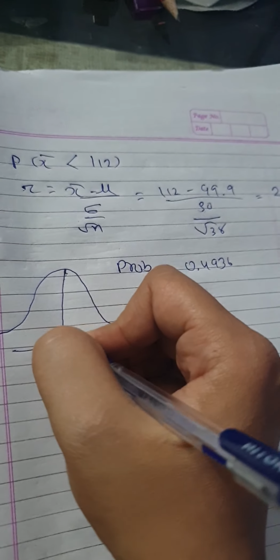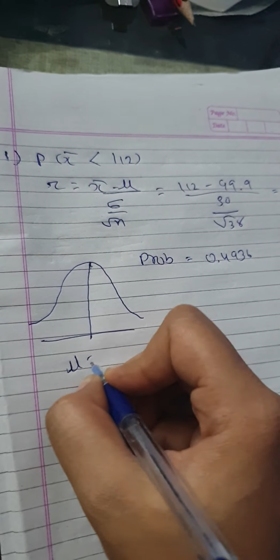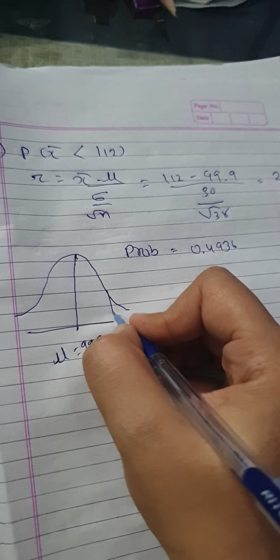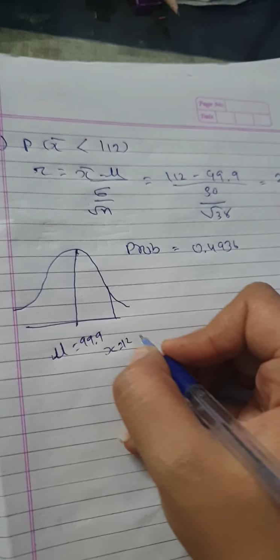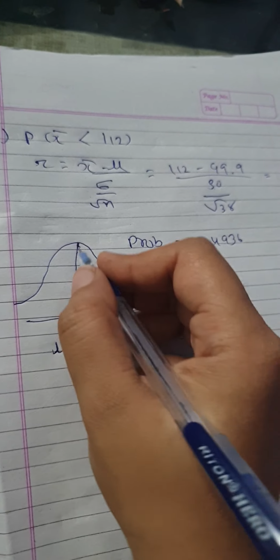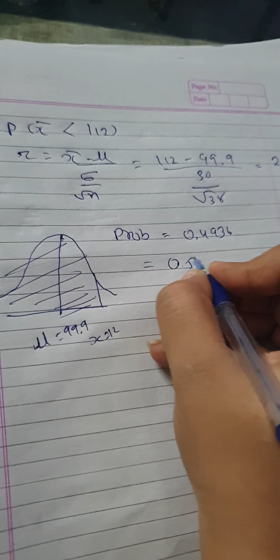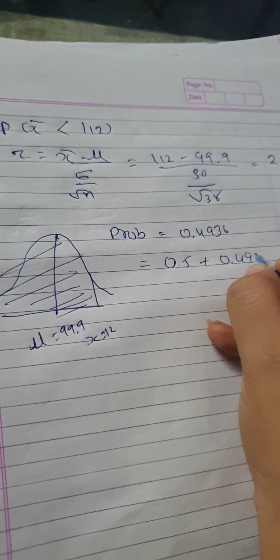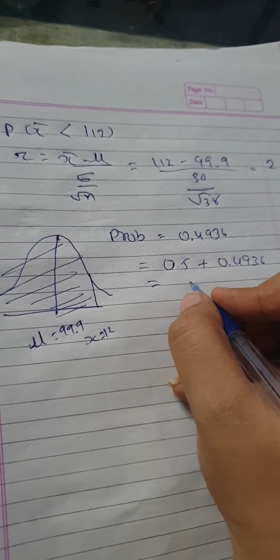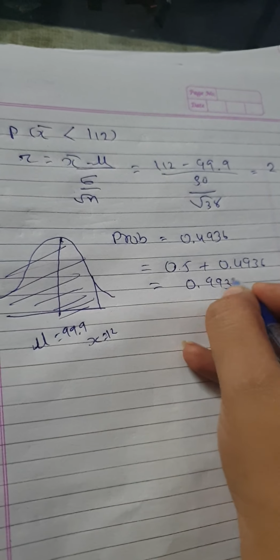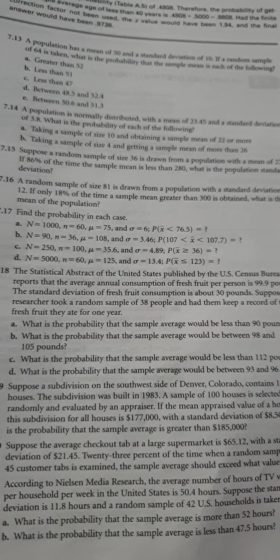This is your normal distribution curve. Mu equals 99.9, your x is 112 and you want the less area. It means you have to add 0.5 to this value. So your answer will be 0.9936.